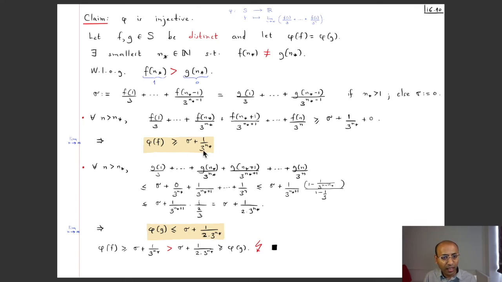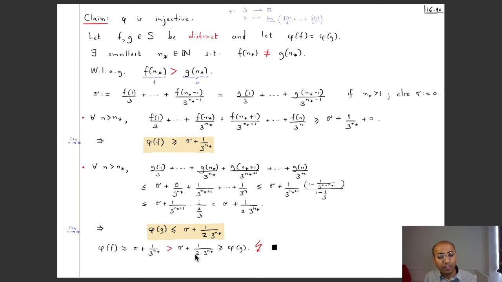So I've got this highlighted thing and this highlighted thing. Let's see what we can do if I put these two together. So phi of f is bigger than or equal to sigma plus 1 by 3n star, and that is of course strictly bigger than sigma plus 1 by 2 times 3n star, right? Because this denominator is bigger, so the number obtained is smaller. Yeah, so that's why there is this strict inequality.